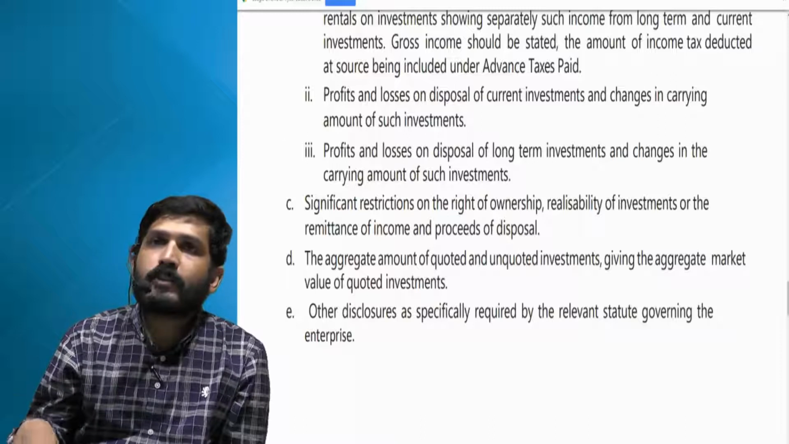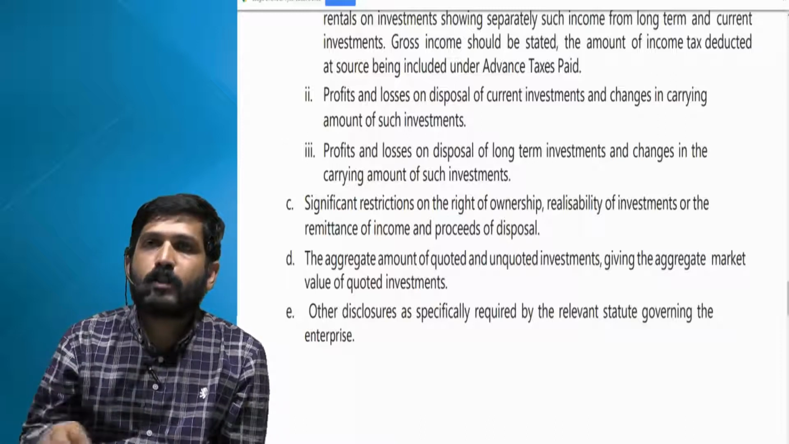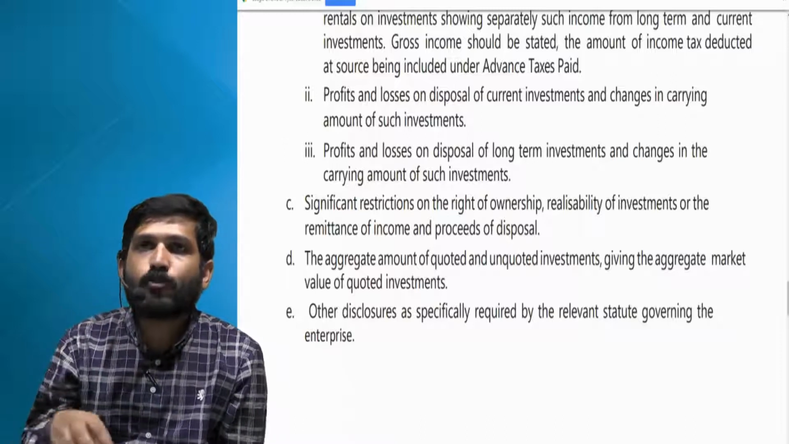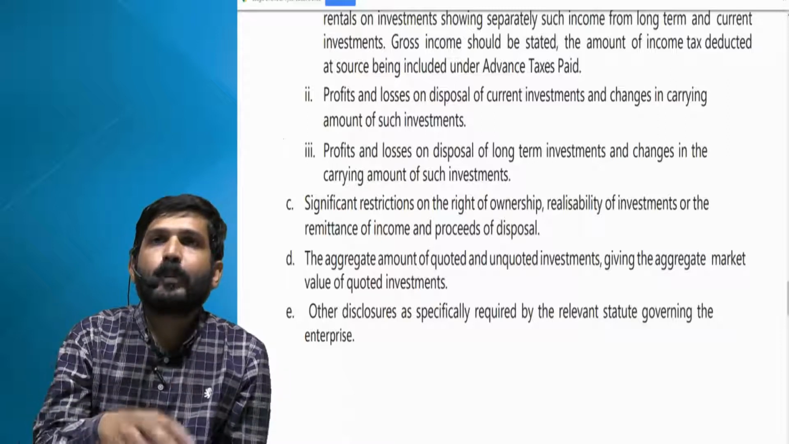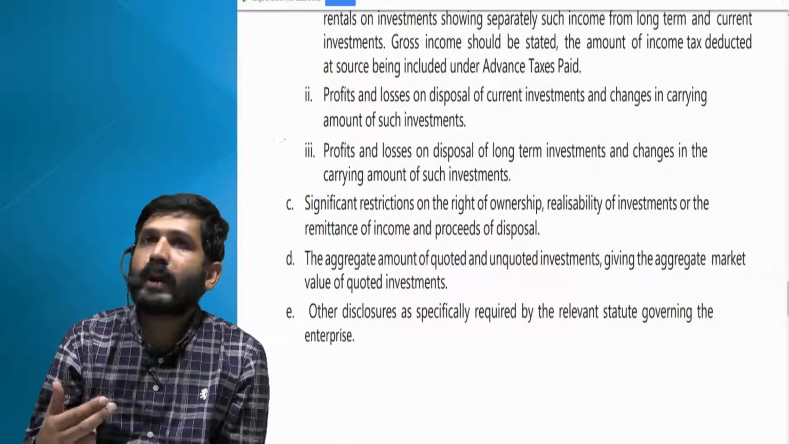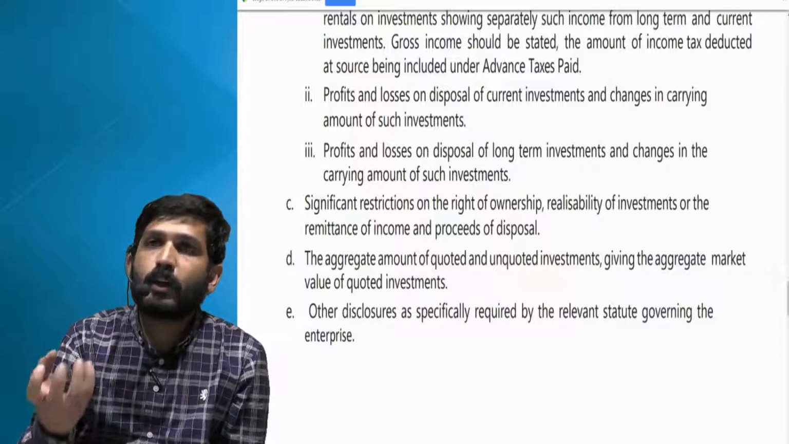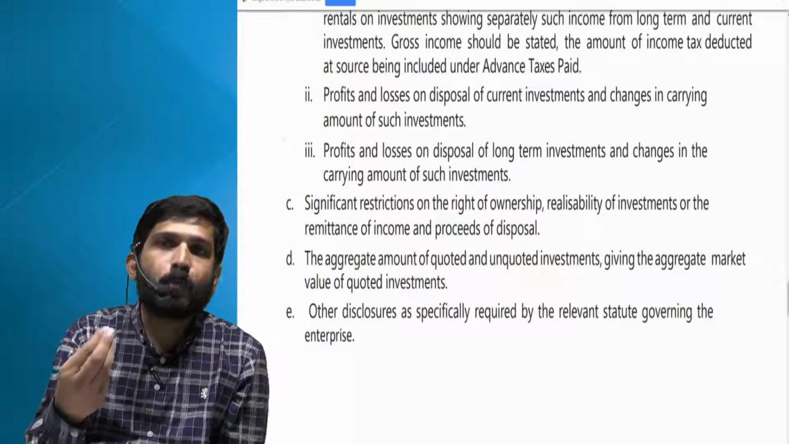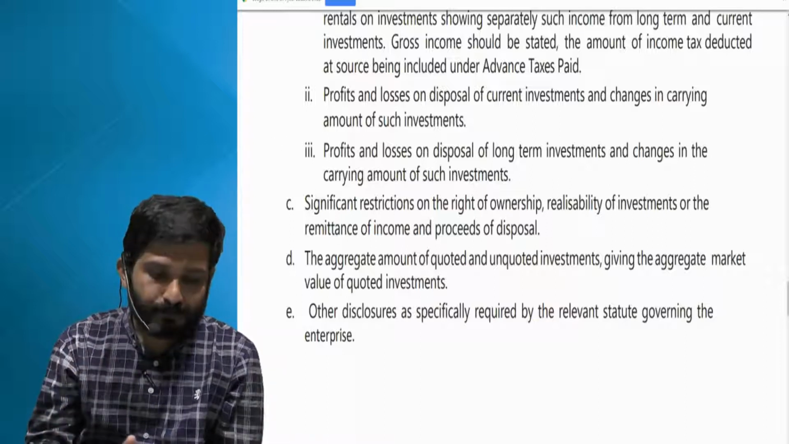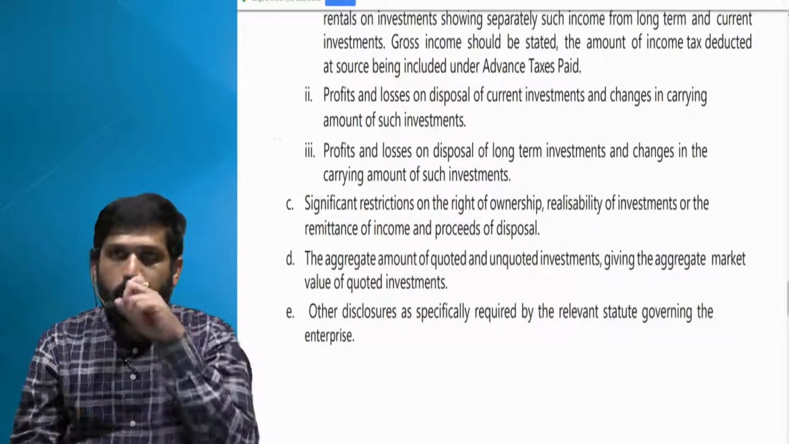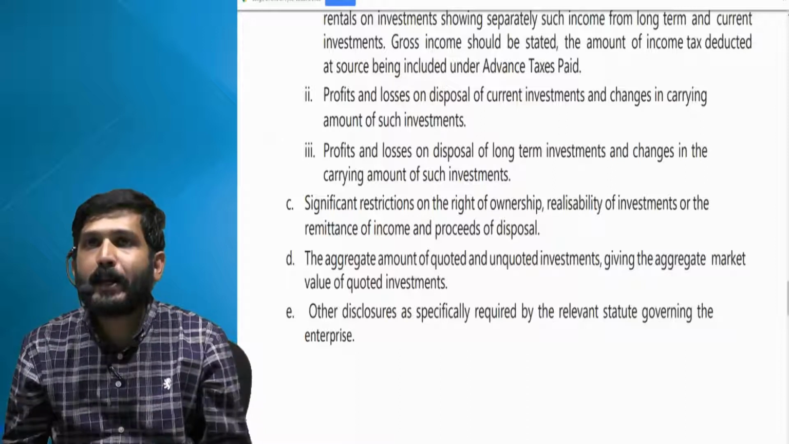For long term, I have said it has to be compulsory at cost, but if there is a permanent loss, then that loss has to be transferred to P&L account, and if tomorrow that permanent loss has gone, then again you can increase the value only up to the extent of cost, and that will go to your P&L as your income. While taking cost, all your duties and taxes should be added.